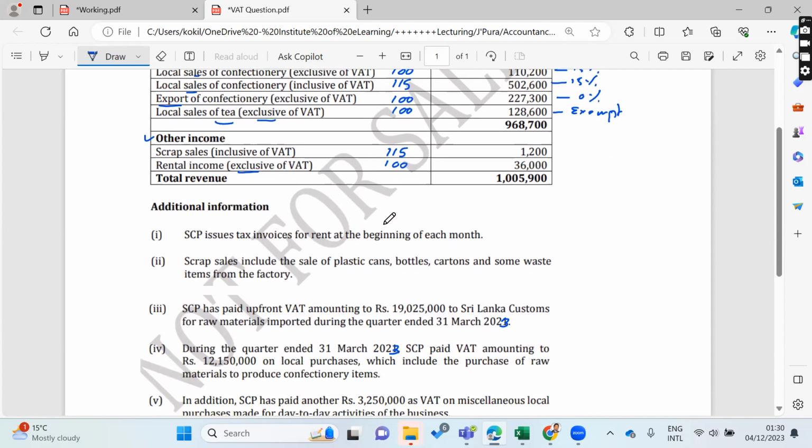Rental income, if you have it. If you have interest income, there is a separate exclusion for interest. For rental, if you are registered for VAT, you have to consider it for VAT as well, right? Then the total turnover is given.